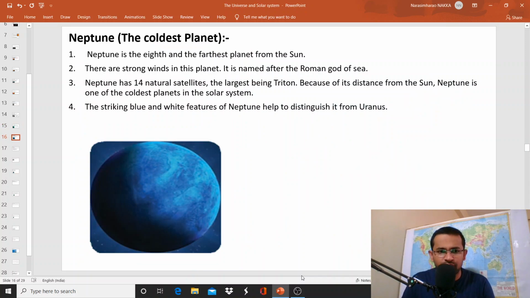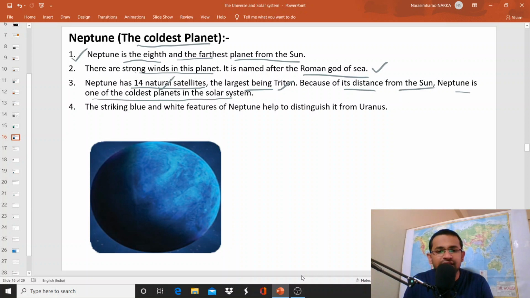Then Neptune, it is the coldest planet, and Neptune is the 8th and farthest planet from the Sun. There are strong winds on this planet. It is named after the Roman god of the sea. Neptune has 14 natural satellites, and the largest is Triton. Because of its distance from the Sun, Neptune is one of the coldest planets in the solar system.